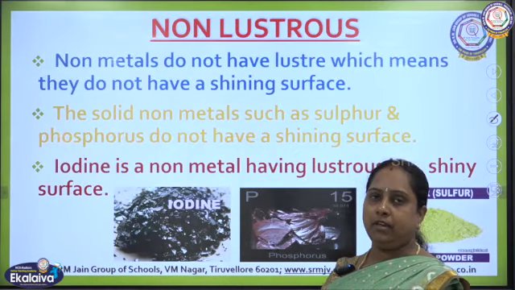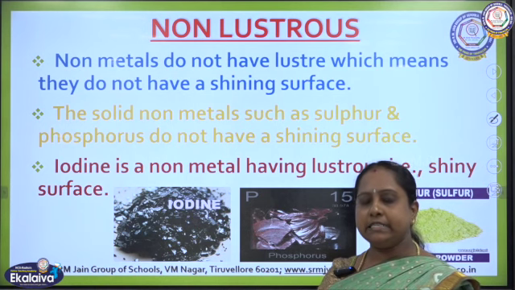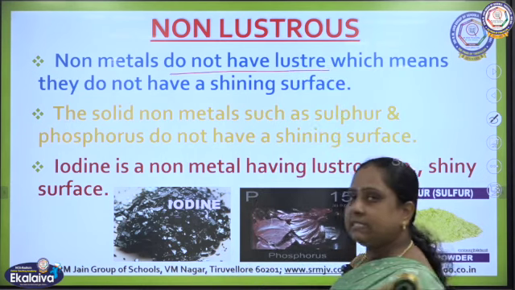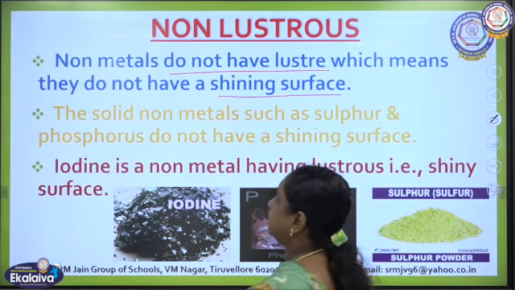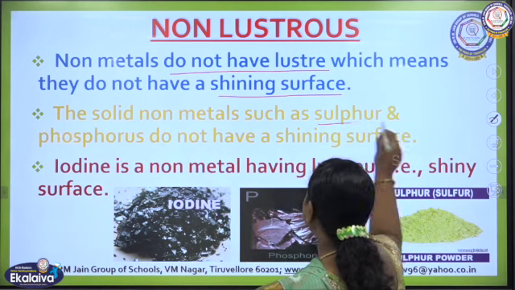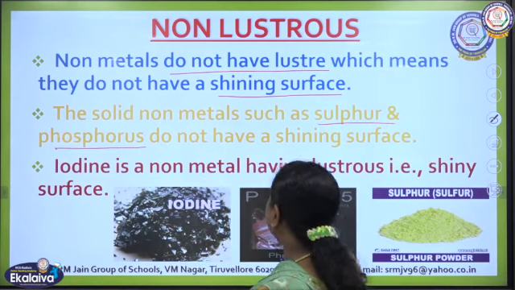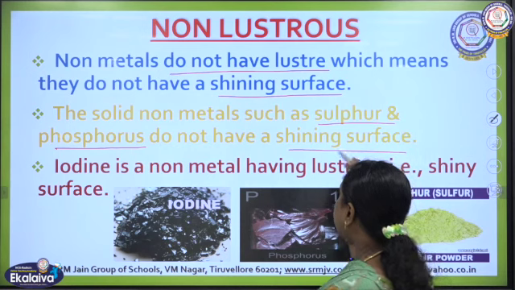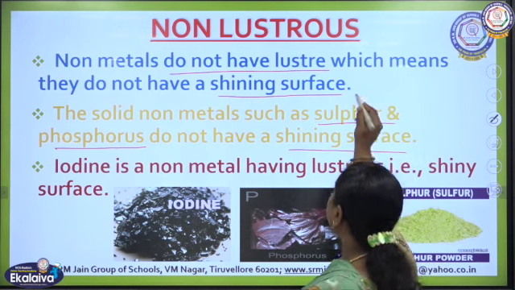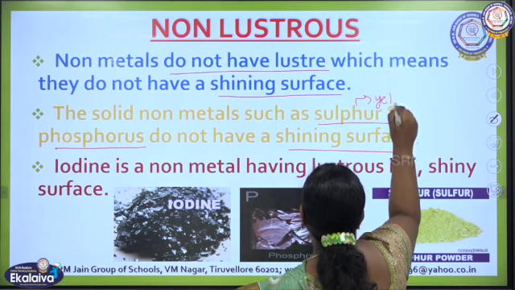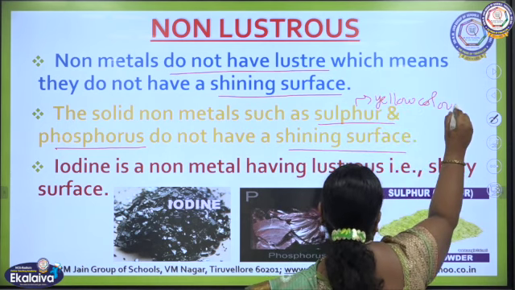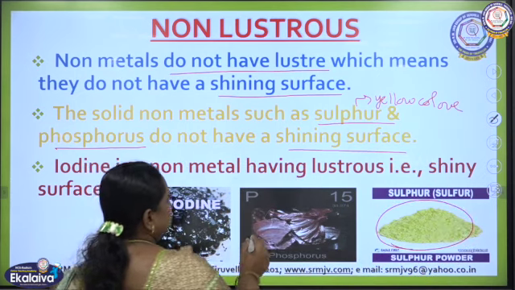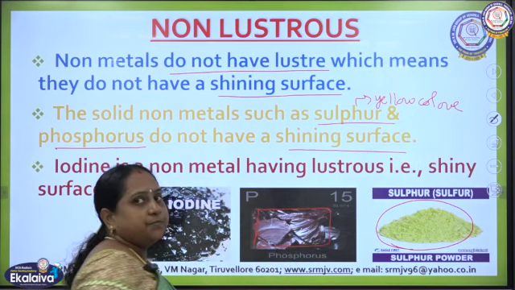And non-lustrous. Lustrous means what? Shiny appearance on the surface. Non-metals do not have that luster, which means they do not have a shining surface. Solid non-metals such as sulfur and phosphorus do not have a shining surface. Actually, they are soft non-metals only, but they do not have a shining surface. If you check sulfur, it is a yellow colored powder. Here you could see sulfur powder, which is yellow in color, right? And phosphorus, if you check, is somewhat reddish brown in color.